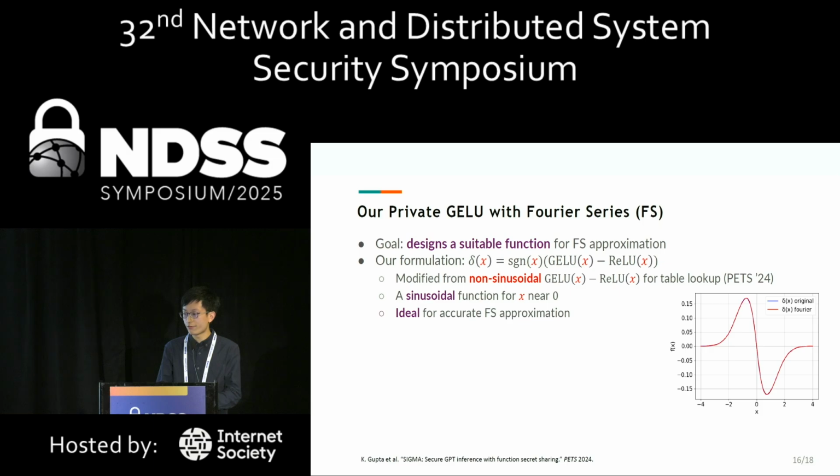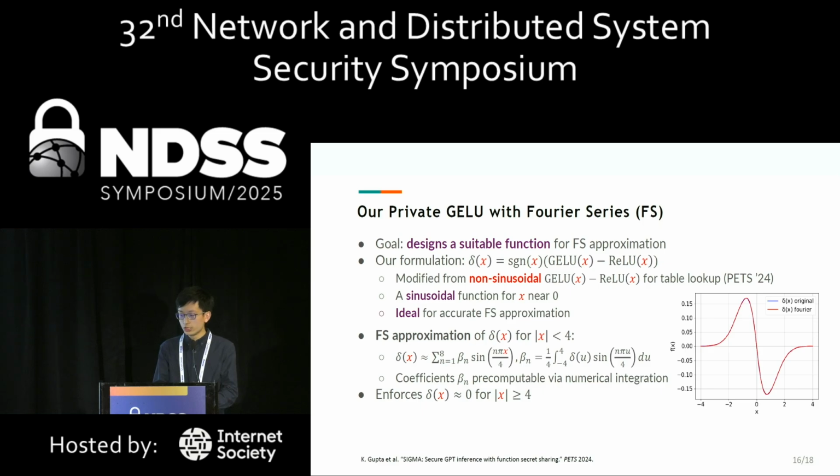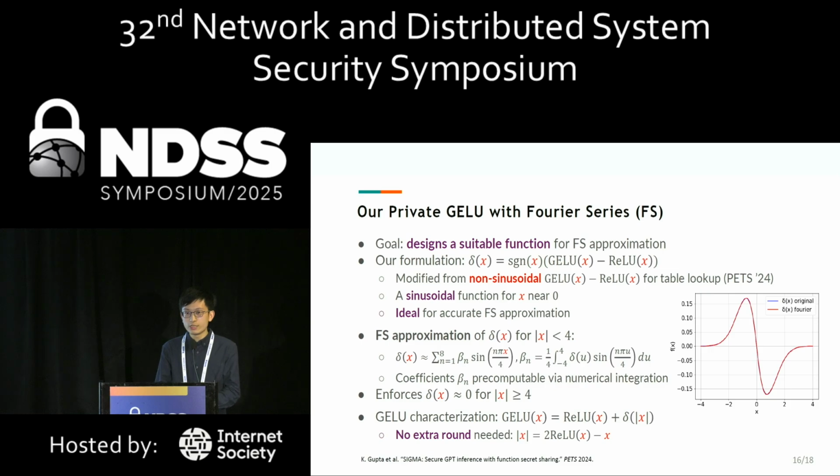Delta x is modified from the non-sinusoidal GELU(x) minus ReLU(x) from sigma. It is a sinusoidal function for x near 0, which is ideal for accurate Fourier series approximations. So here is our Fourier series approximation, and we set delta x equal to 0 for large absolute x. We can compute GELU from this delta x by considering this characterization. We can see that no extra communication round is needed because absolute x can be computed from ReLU(x) non-interactively.